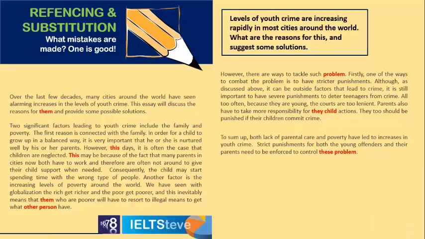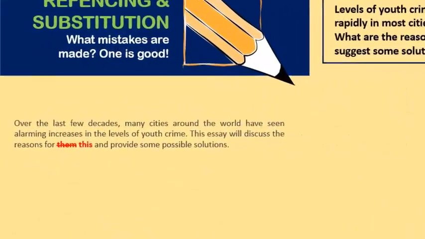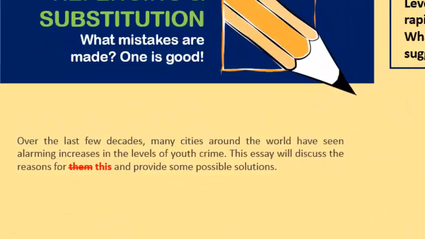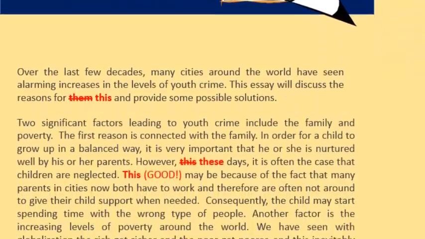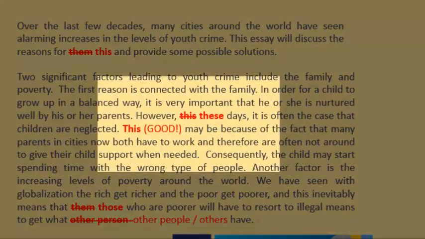Yeah, it could have been for these problems, or it could have just been this in that first body paragraph there. In the second body paragraph, you notice a lot of these mistakes are related to the noun that they're referring to. So, or connected with. For example, here, the this should be these days. Okay, because we've got days with an S, so that's plural. The next this is good. There's nothing wrong with that one. That's the one good one.